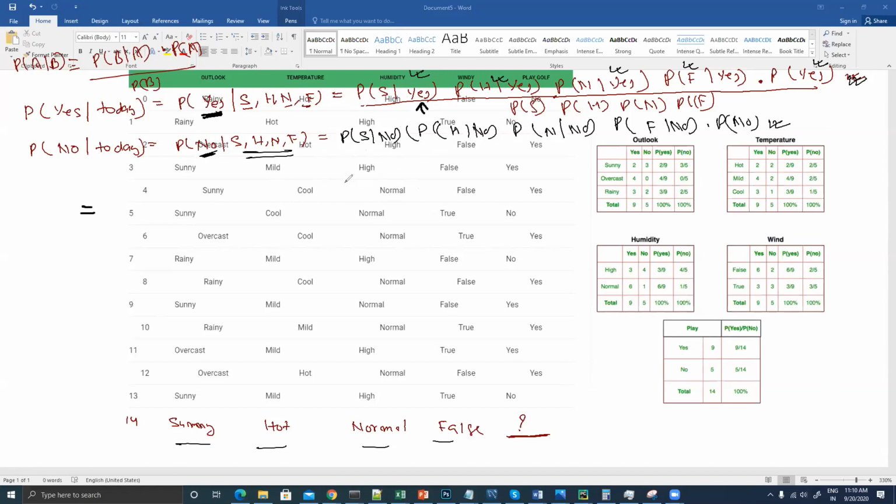It's a supervised problem that we are trying to solve, and based on that data we have already constructed a table. Can anyone tell me? Someone is saying 2 by 9, 3 by 9, 3 by 10, 2 by 9.